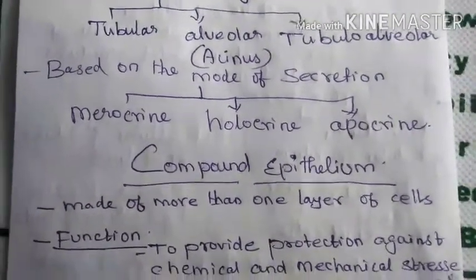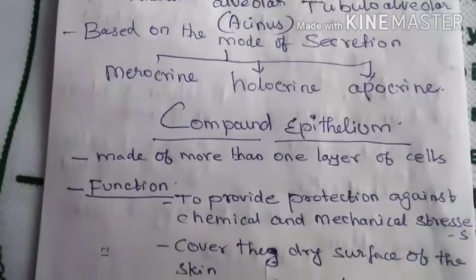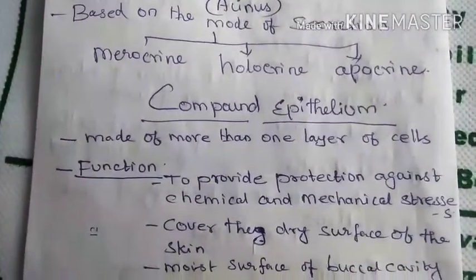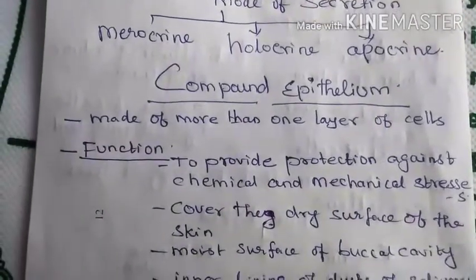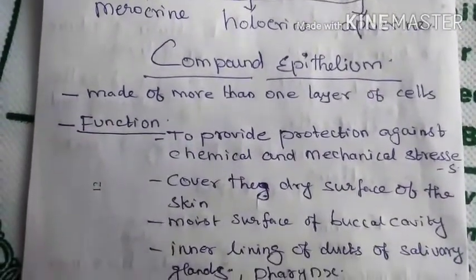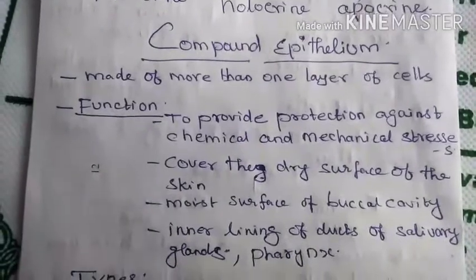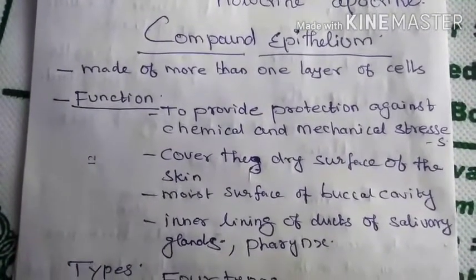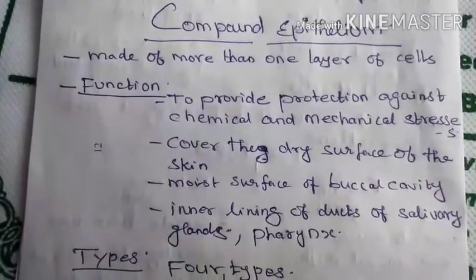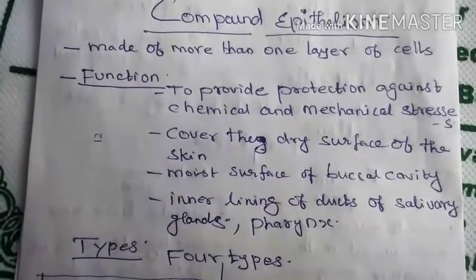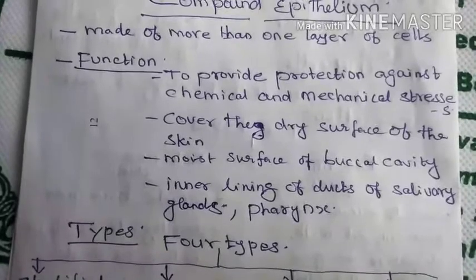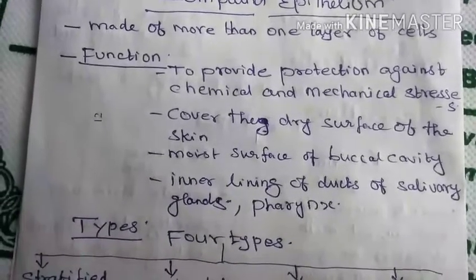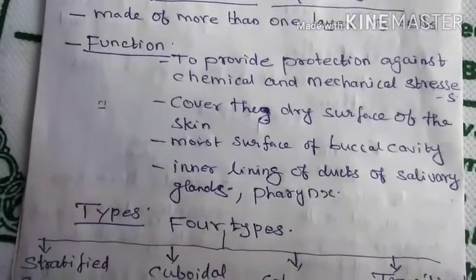Another next topic, compound epithelium. It is made up of more than one layer of cells. What is the function of compound epithelium? To provide protection against chemical and mechanical stresses, covering the dry surface of the skin, moist surface of the buccal cavity, and inner lining of ducts of salivary glands and pharynx.